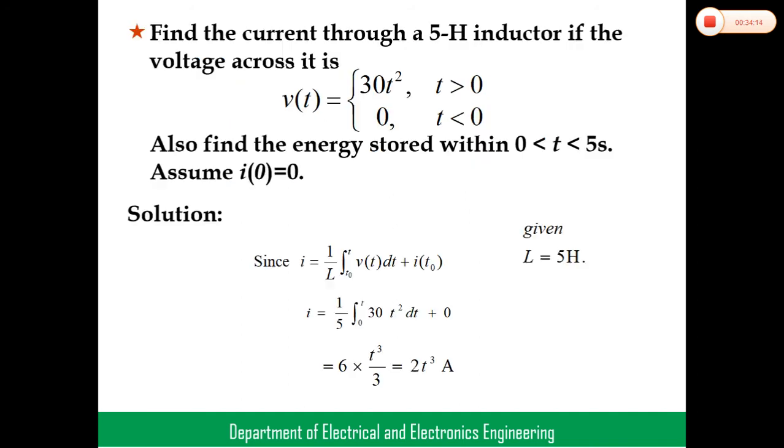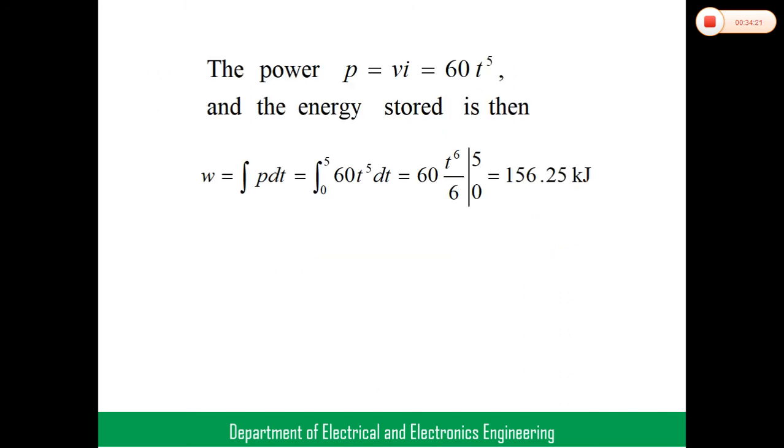Okay, these are the problems actually. We will discuss more next also. Next, coming to the next topic, capacitance.